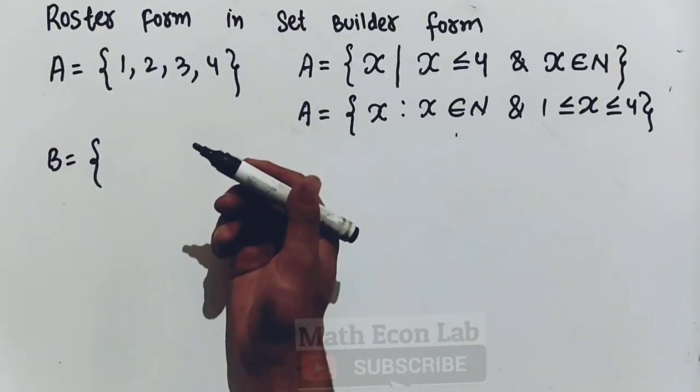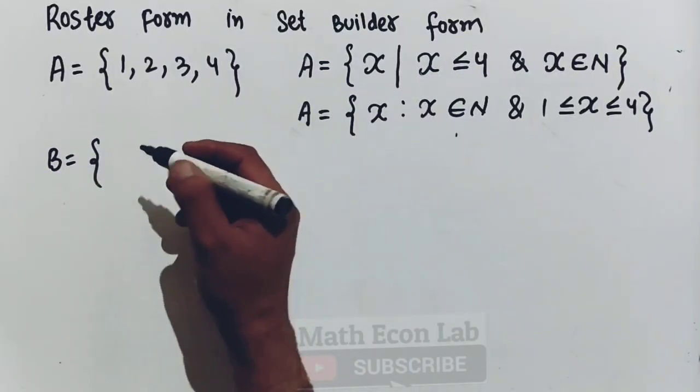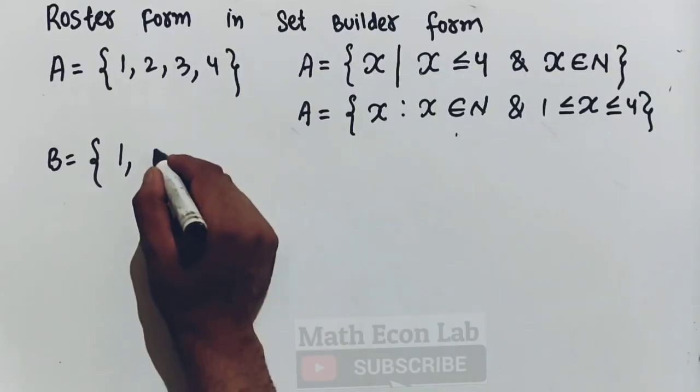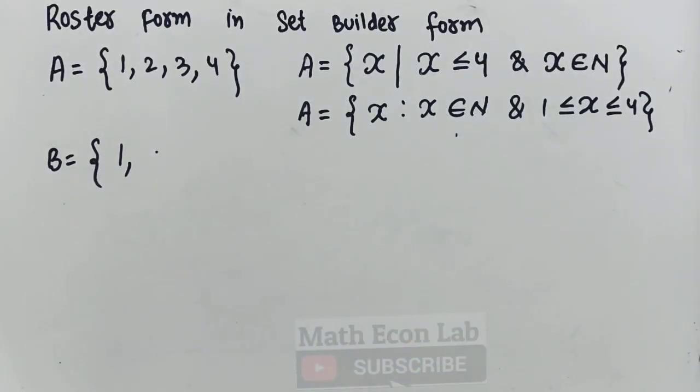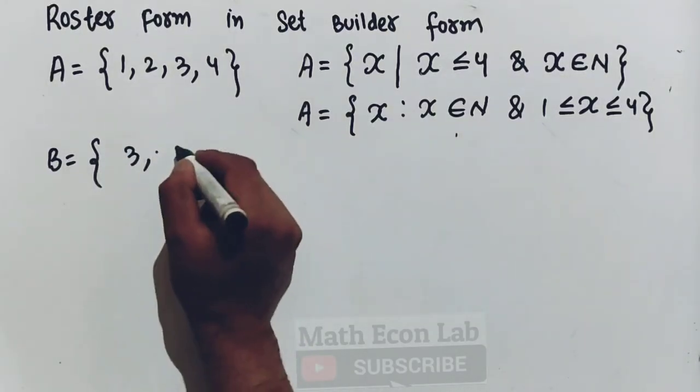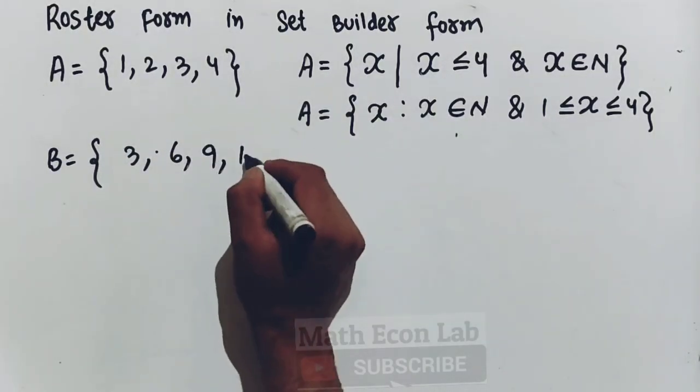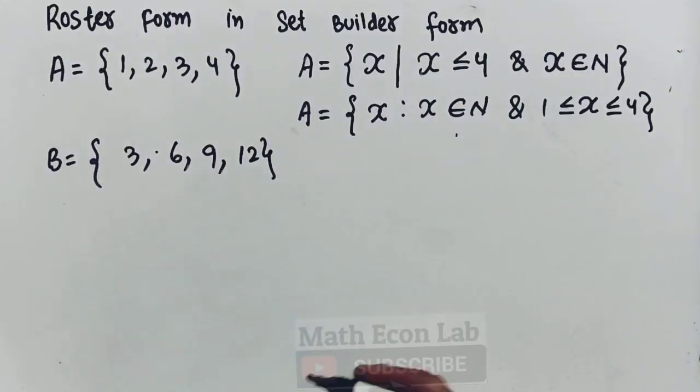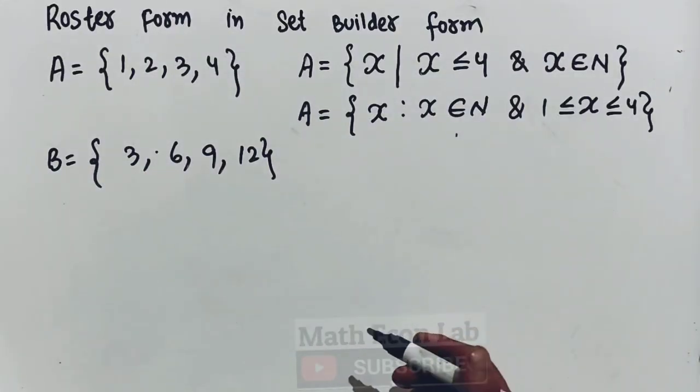Let us take numbers. So let me take a simple example. Let's say we have 3, 6, 9, 12. This is in roster form. How do we write it in set builder form?